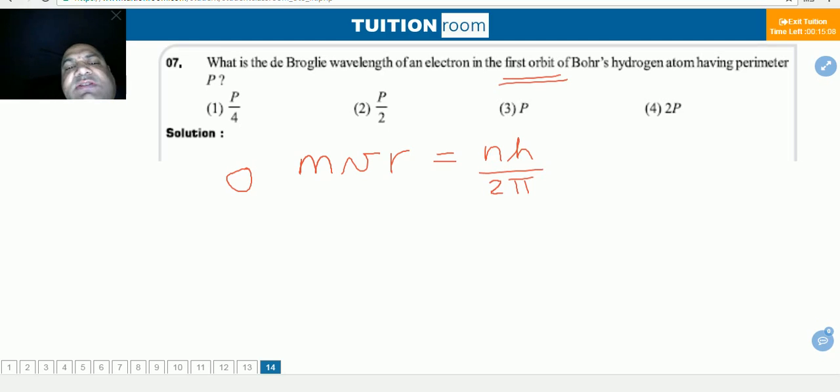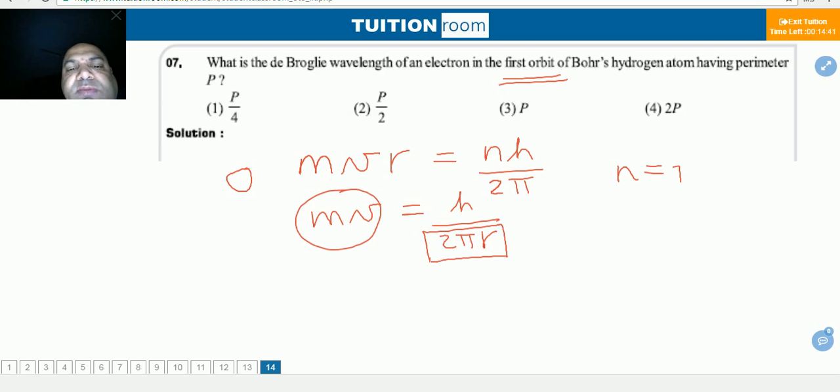This relation was taken from Bohr's quantization rule. Now, mv can be written as h by 2 pi r. This 2 pi r is the circumference of the orbit. This is the momentum. Momentum will be h by capital P.